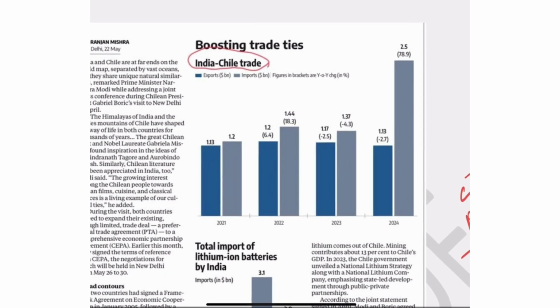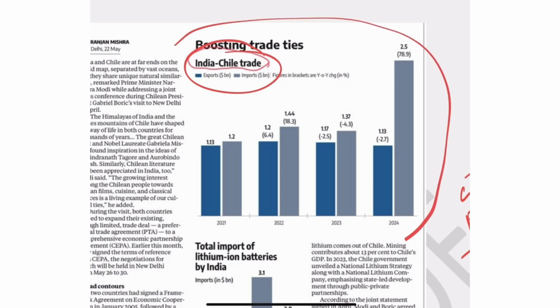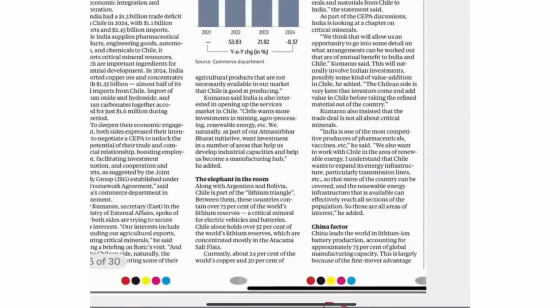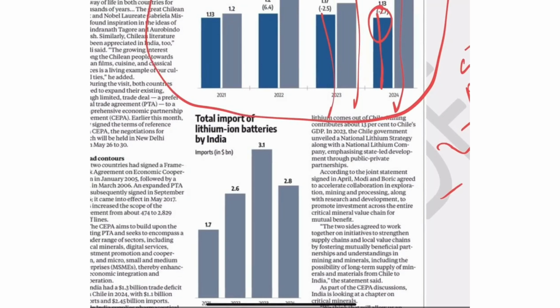Now the next article from the Business Standard talks about India-Chile trade. अब देखो, सबसे पहला क्वेश्चन इसको देख के यही होगा कि is India's trade in deficit or surplus? Now you see here, export इतना है और export is this much, import. So obviously we have a trade deficit with Chile. Or you can imagine, without looking at any articles or questions, what exactly India is importing from Chile. The first thing which should come to your mind is lithium concentrate, right?